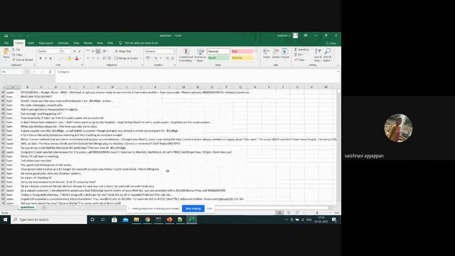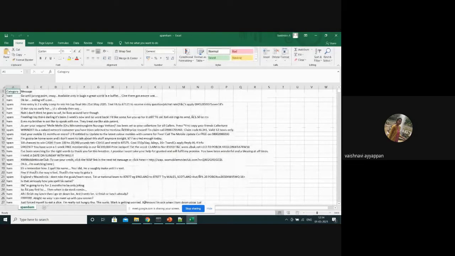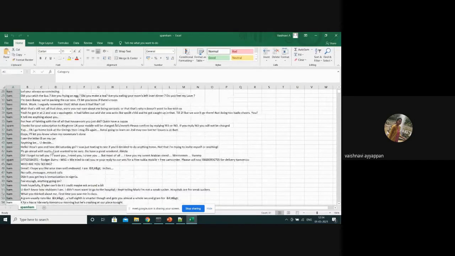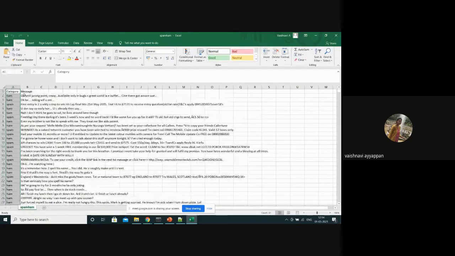This is the spam and ham data set. Here the first column has the category, whether it is a ham mail or a spam mail. The next column is the message, the email, what the email contains. Based on this, we get the output as ham or spam.